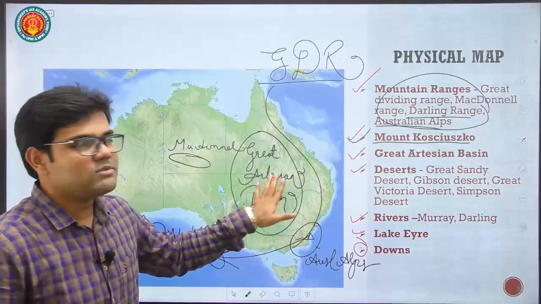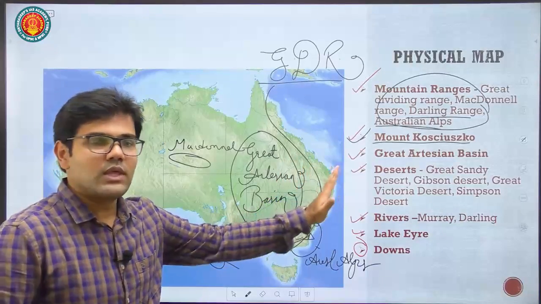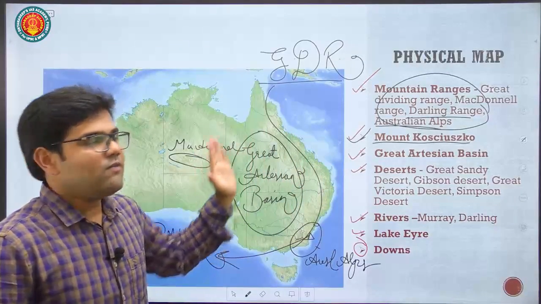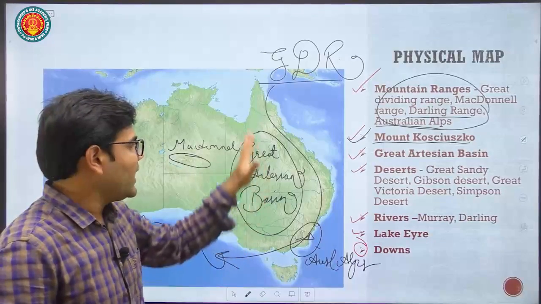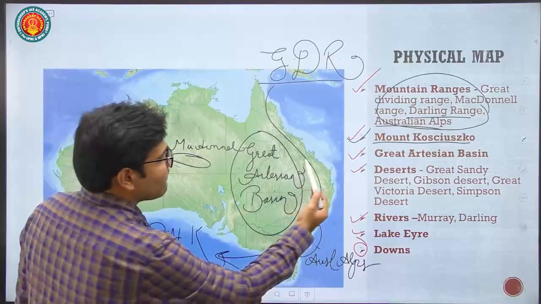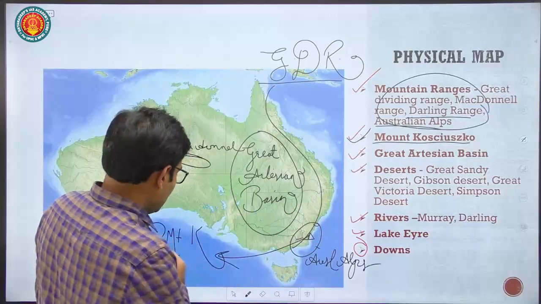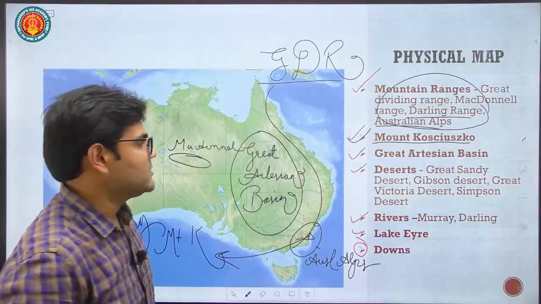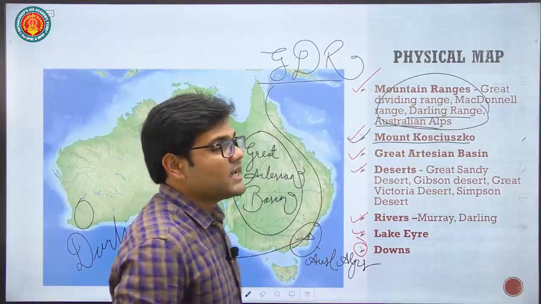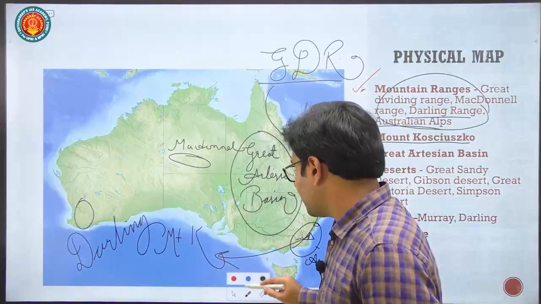So just remember the location, that Great Artesian Basin is situated to the west of Great Dividing Range, and it is a kind of lowland. So rivers are flowing from the Great Dividing Range. They are coming here and they are merging in the southern Great Australian Bight. Then Australia is as such a semi-arid country. There are n number of deserts in Australia. So we will cover the important deserts.